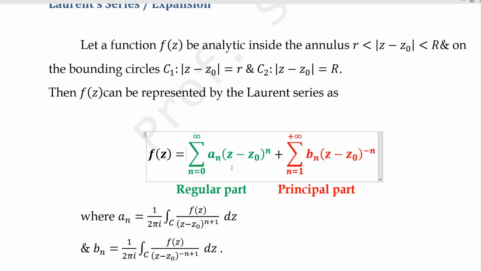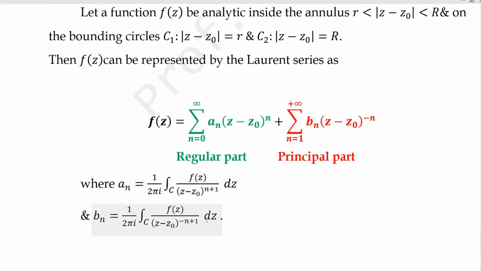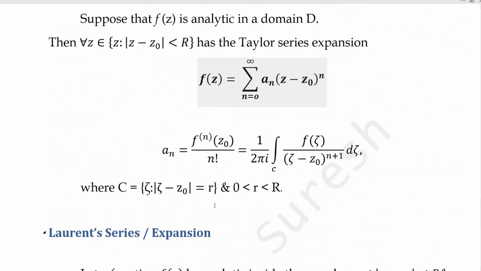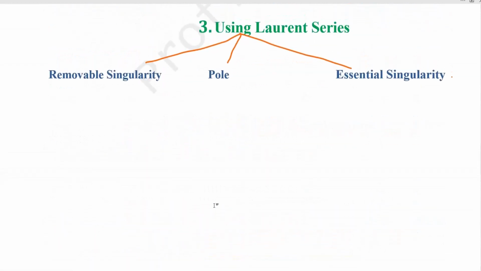So here, negative power: suppose only one term, 1 by z minus z naught, means z equal to z naught. At the point z equal to z naught, the function is not analytic. So here we have a problem, meaning singularities will arise in this part only. That's why this part is called the principal part. Keep it in mind, where a n and b n values are given. Now, classification using the Laurent series.